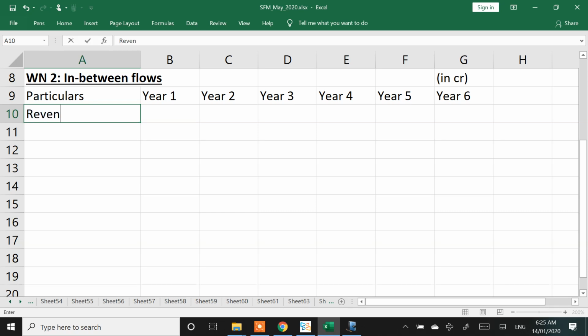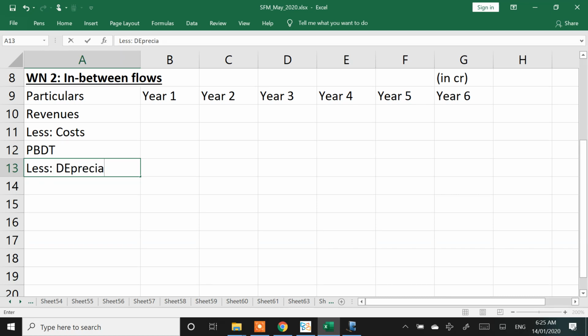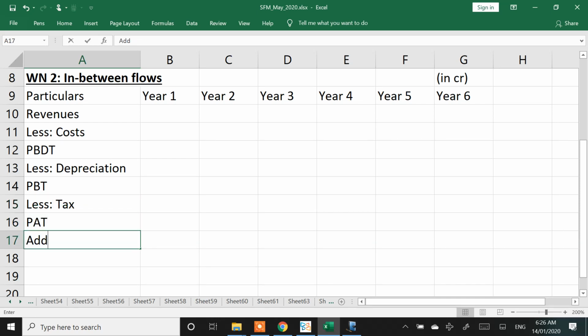I'll write the format. We may have to do a separate working note. Revenues less cost, PBDT less depreciation, PBT less tax, PAT. Something else can also come after CFAT. Some additional calculation can be there. Revenues will need an extra calculation.